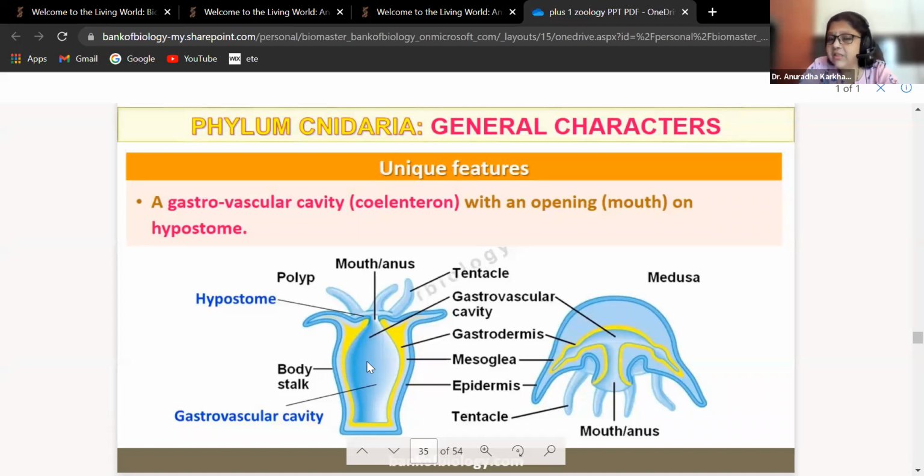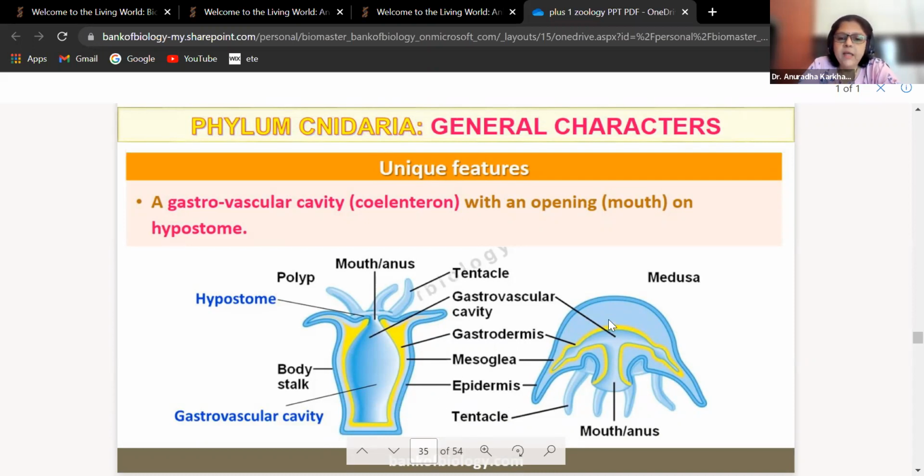The way the sponges had spongocoel, these cnidarians will have gastrovascular cavity. These are the tentacles. This yellow part, which is present between the body stalk and the gastrovascular cavity, is called gastrodermis. Over the gastrodermis, you can see a light blue color का structure, which will be nothing but your mesoglea. So you remember ectoderm और endoderm के बीच में mesoglea होता है. So यही उन्होंने दिखाया है diploblastic organism के हिसाब से.